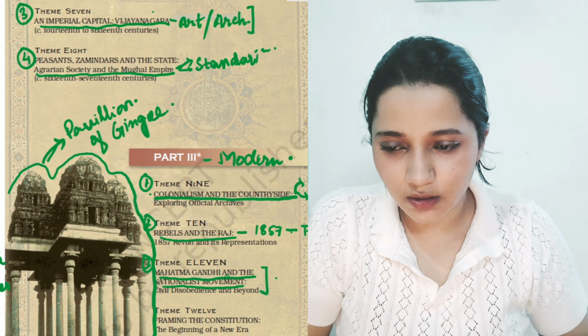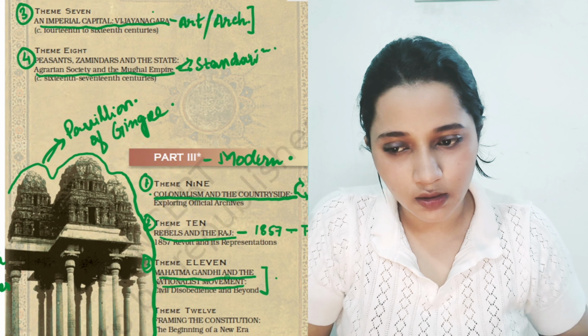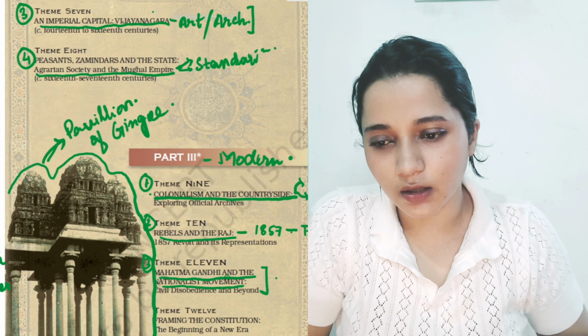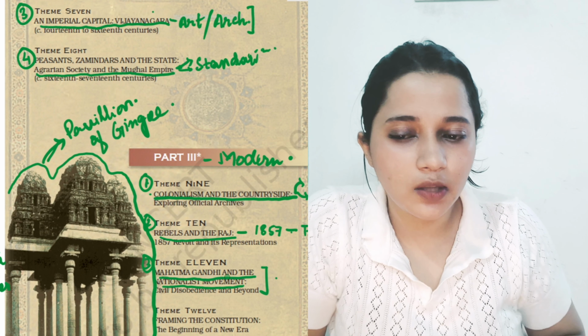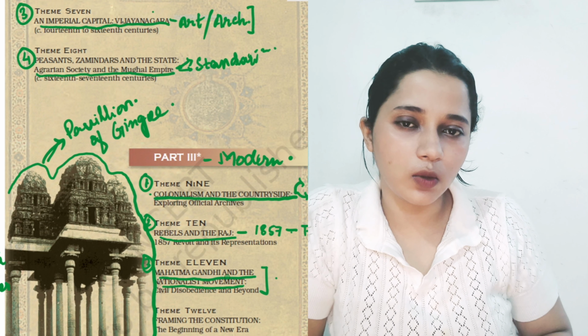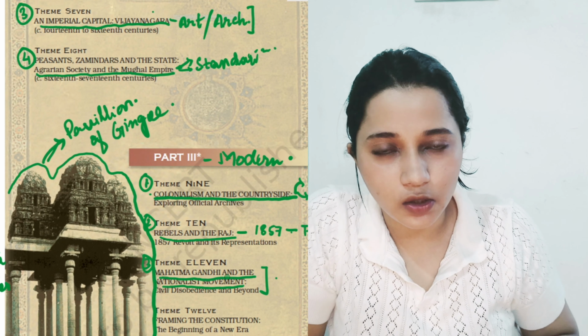The third chapter is basically all about Mahatma Gandhi and his revolts, the nationalist movement and the mass movements led by Mahatma Gandhi. It starts from the civil disobedience movement, that is the Dandi March part, and ends with the Quit India movement and beyond. It also discusses independence that came with the partition of India.